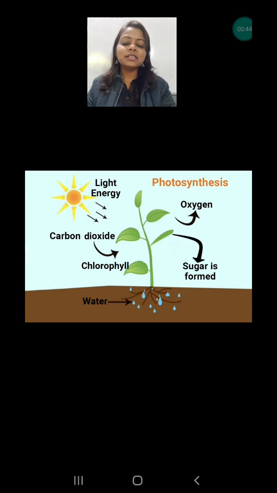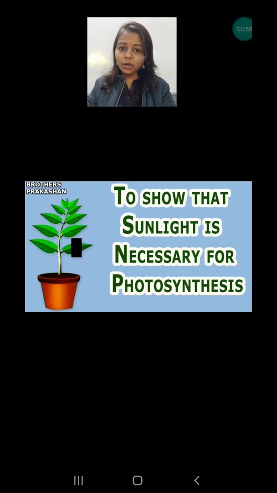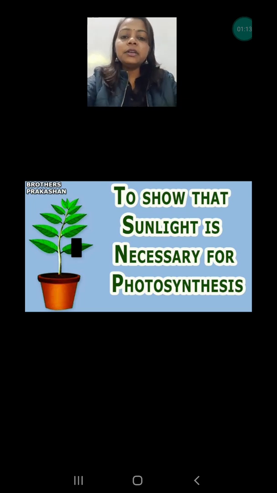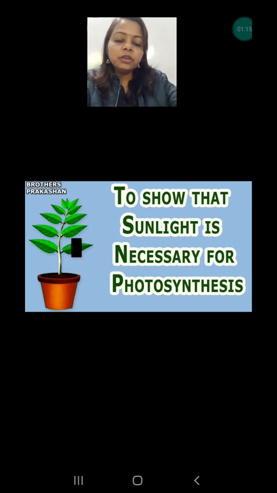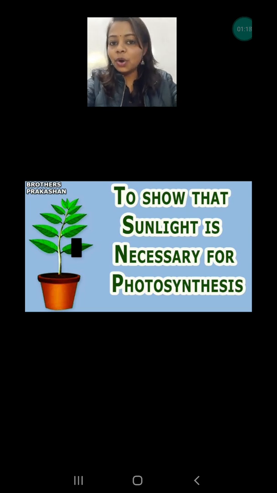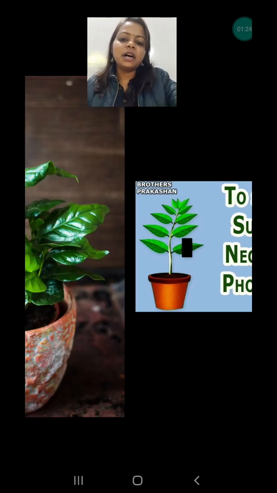Photosynthesis is the process in which carbon dioxide and water are used in the presence of sunlight and chlorophyll to make sugar and release oxygen. So what will happen if the sunlight is not there? Obviously the photosynthesis will not be completed, and then the starch will also not be present in the leaf. Please recall that if starch is present in the leaf, it will turn blue black in color, and if it is not turning blue black, it means the starch is not present. Now let's start our video.